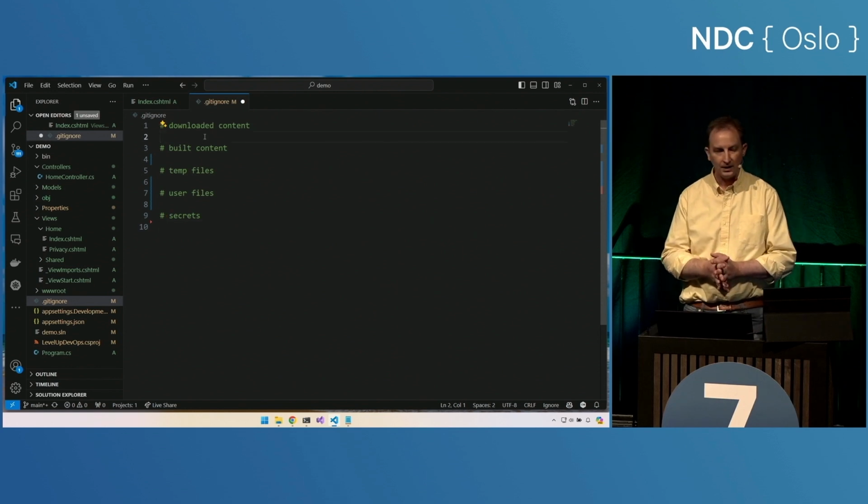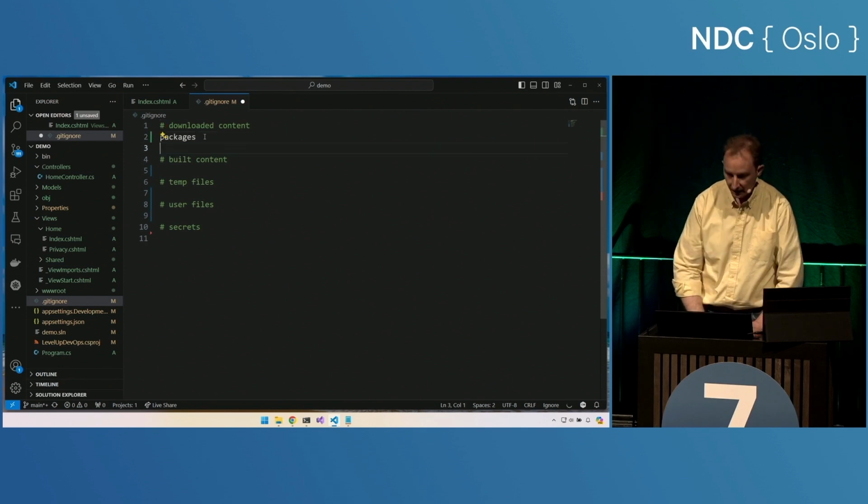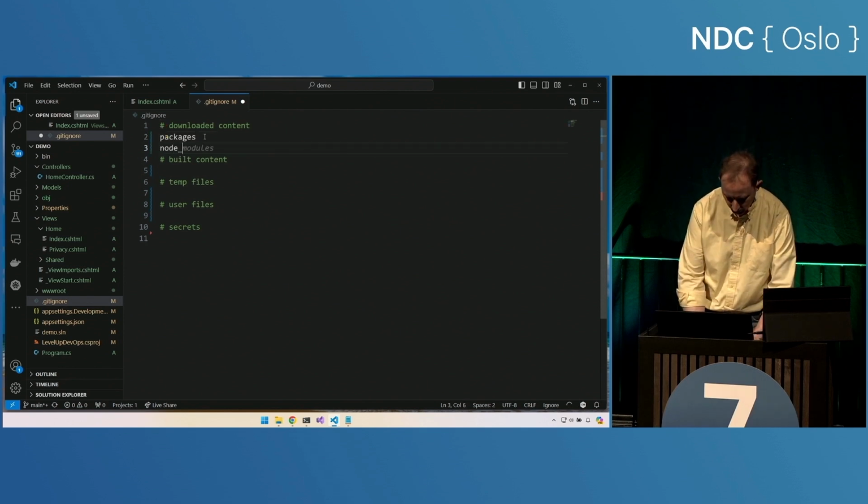Downloaded content. Well, if I'm in a .NET Framework project, I would have the packages folder. If I'm in a Node project, I have the Node modules folder.